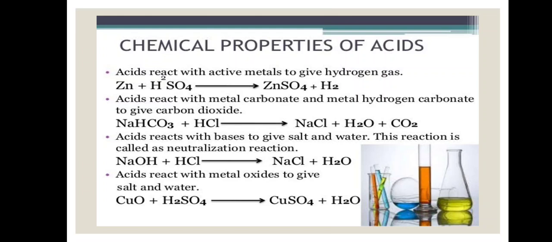Means in the first property, acids are reacting with metals and producing hydrogen gas. In the second property, acids react with metal bicarbonate or metal hydrogen carbonate or metal carbonate and produce carbon dioxide gas. In the third property, the acids react with bases and they form salt and water. And the fourth property is acids react with metal oxides to give salt and water. These are the four chemical properties of acids. You should note down these in your notebook and revise this as much as you can.